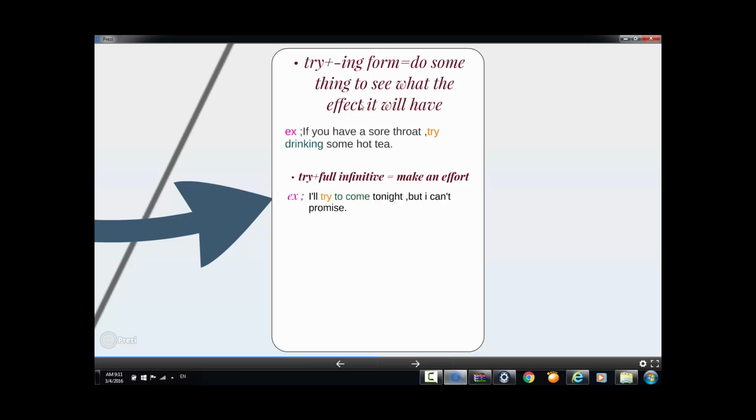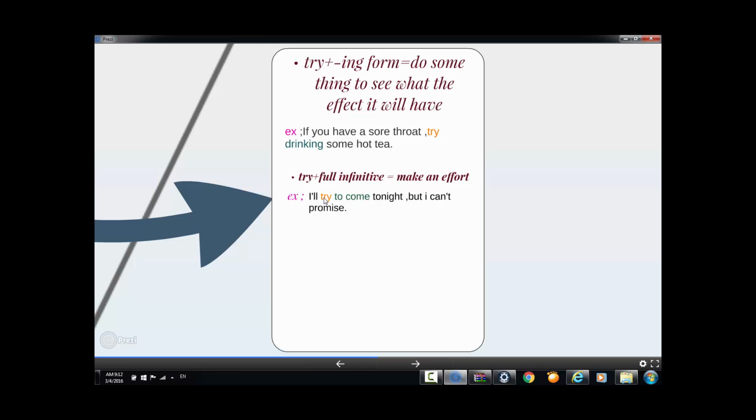Why? Because you want to see the effect it will have in your throat, for example. Next one, if you follow try by full infinitive, what is the meaning? The meaning will be make an effort. Example: I'll try to come tonight, but I can't promise.